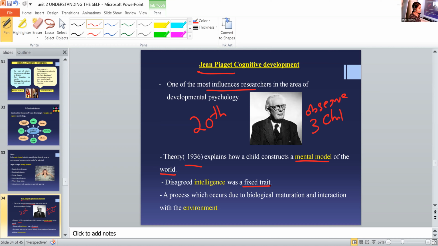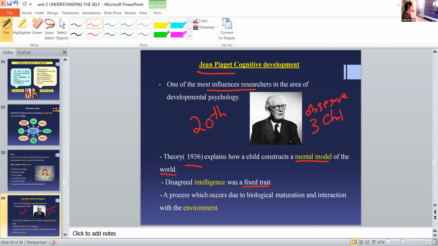Is it clear? He says that intelligence is not fixed. He was the most influential researcher in the 20th century in the area of developmental psychology.